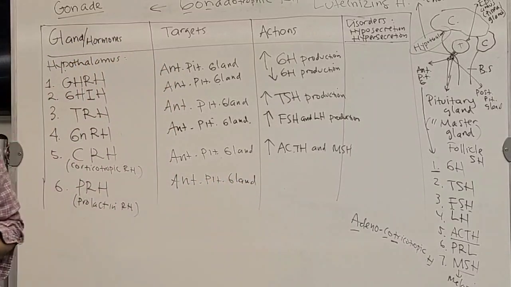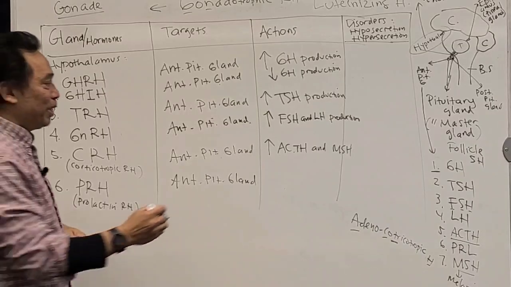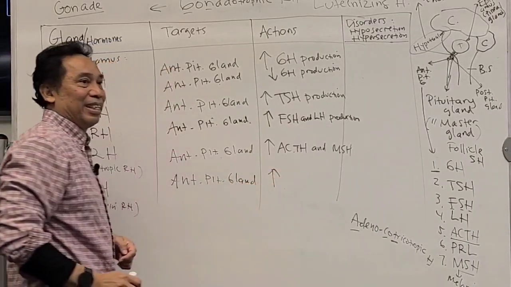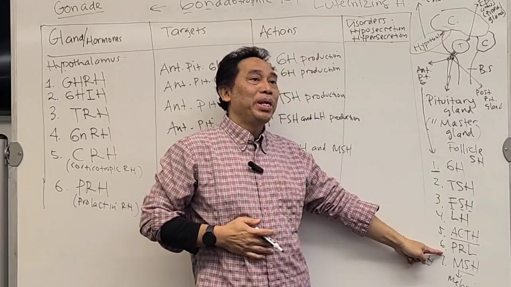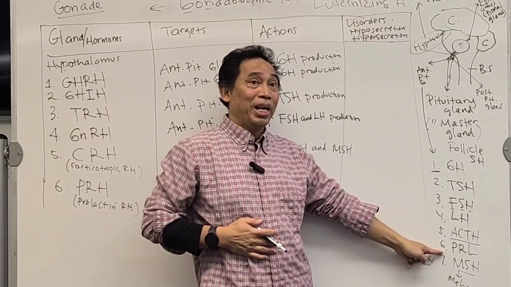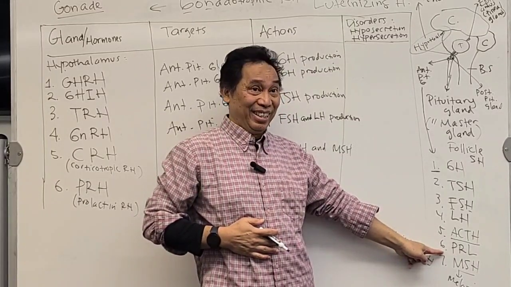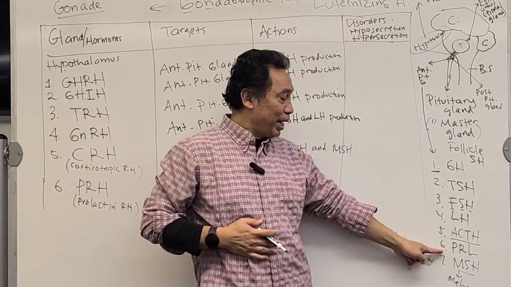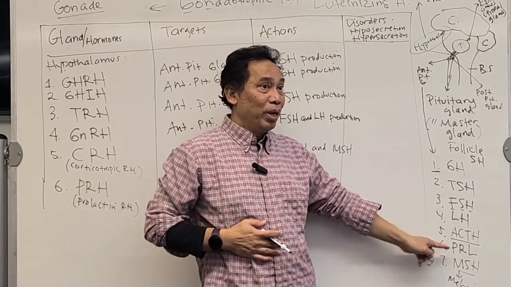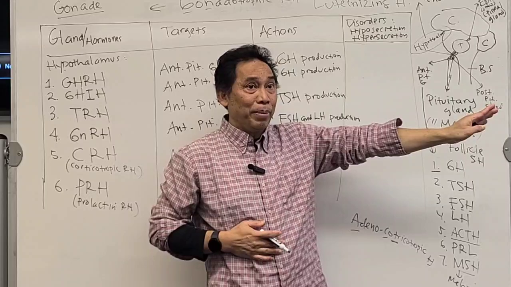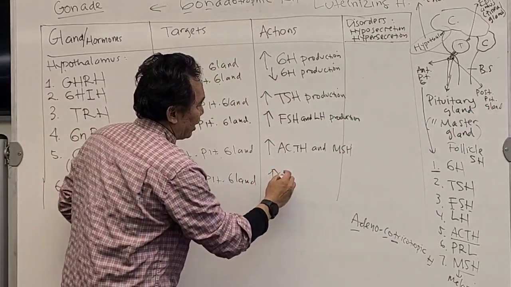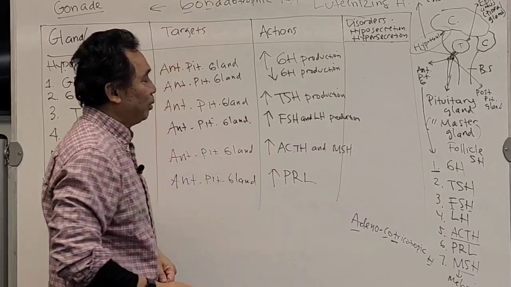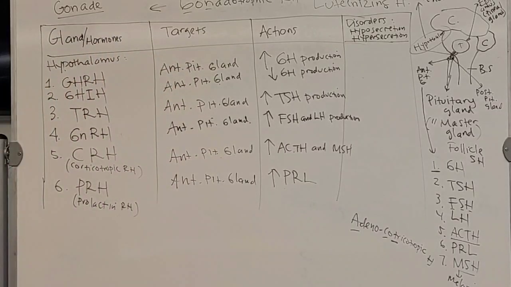What is the action? The action will be to stimulate production of one of these. Which one? PRL, because PRL stands for prolactin, the hormone that will go to the milk gland, the mammary gland. It's produced by the anterior pituitary gland. So this one stimulates prolactin production. You follow this?